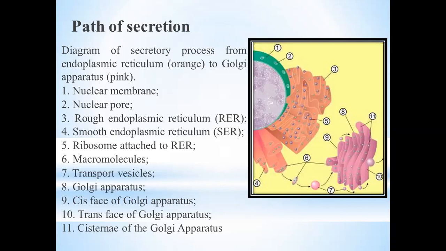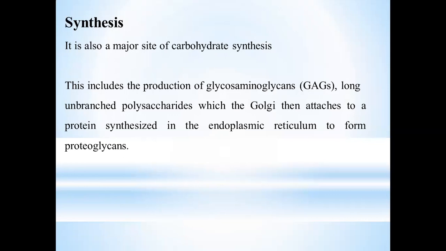As we already discussed in our previous slide, the cis phase is the receiving phase of the Golgi apparatus, and the trans phase is the shipping phase of the Golgi apparatus after maturing the vesicle. So the macromolecule fuses with the Golgi apparatus through the cis phase, then moves to the trans phase of the Golgi apparatus, and in the last to the cisternae of the Golgi apparatus. So this specific path is followed by different vesicles during secretion, and this secretion is for the benefit of the cell.